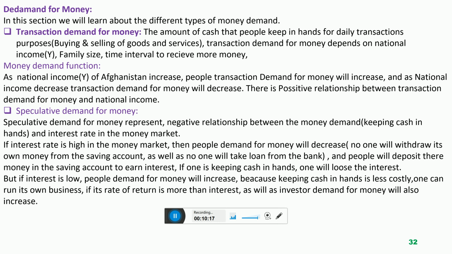If the interest rate increases, money demand will decrease. Everyone will deposit money in the savings account. No one will take a loan from the bank because the loan is very costly, the interest rate is very high. But when the interest rate is low, everyone will take loans. Everyone will withdraw money from the bank and demand for money will increase. So this is the second type of demand for money, speculative demand for money.